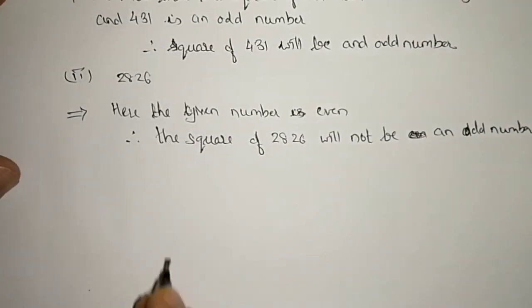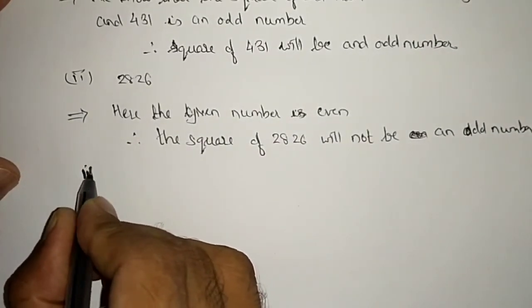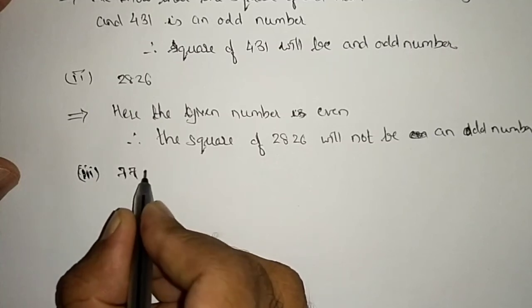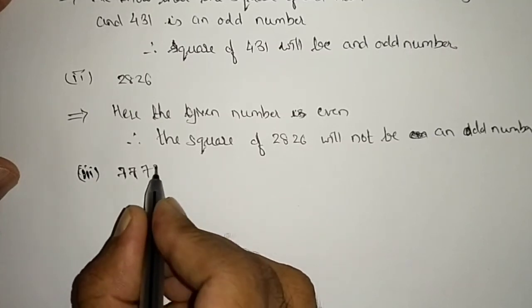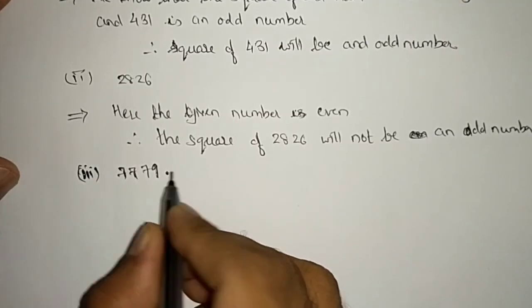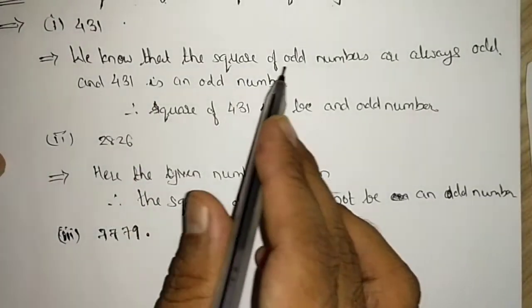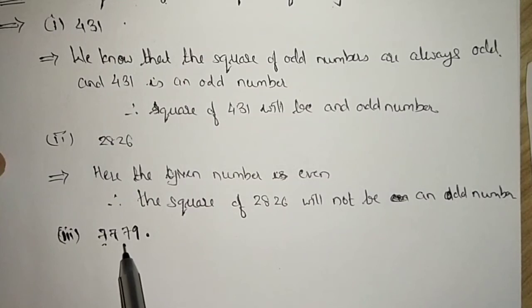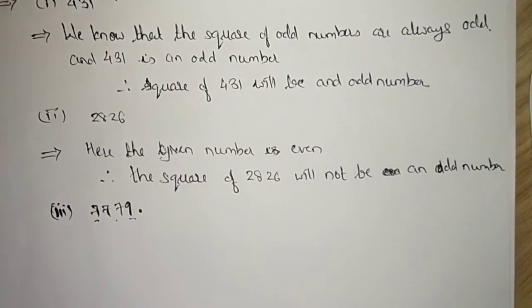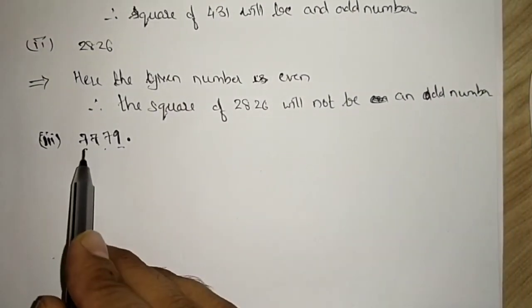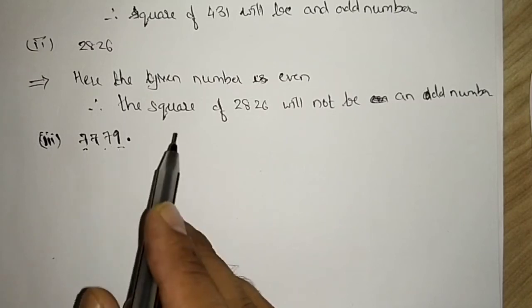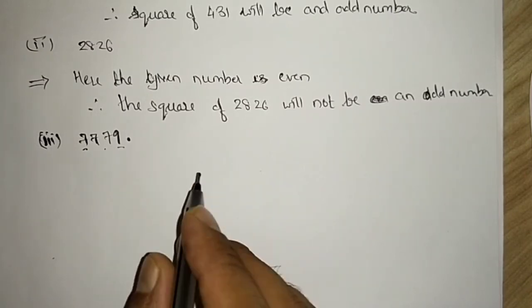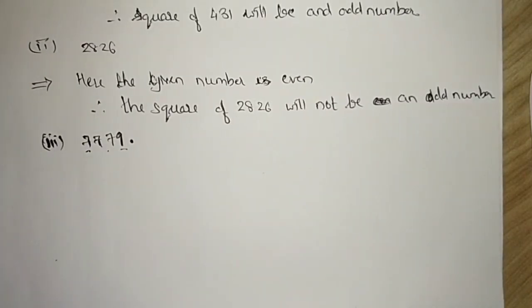Third is 7779, and 9 is an odd number. So we will write, we know that the square of odd numbers is always odd, and 7779 is an odd number, therefore the square of 7779 will be an odd number. Same way you are supposed to solve part 4.